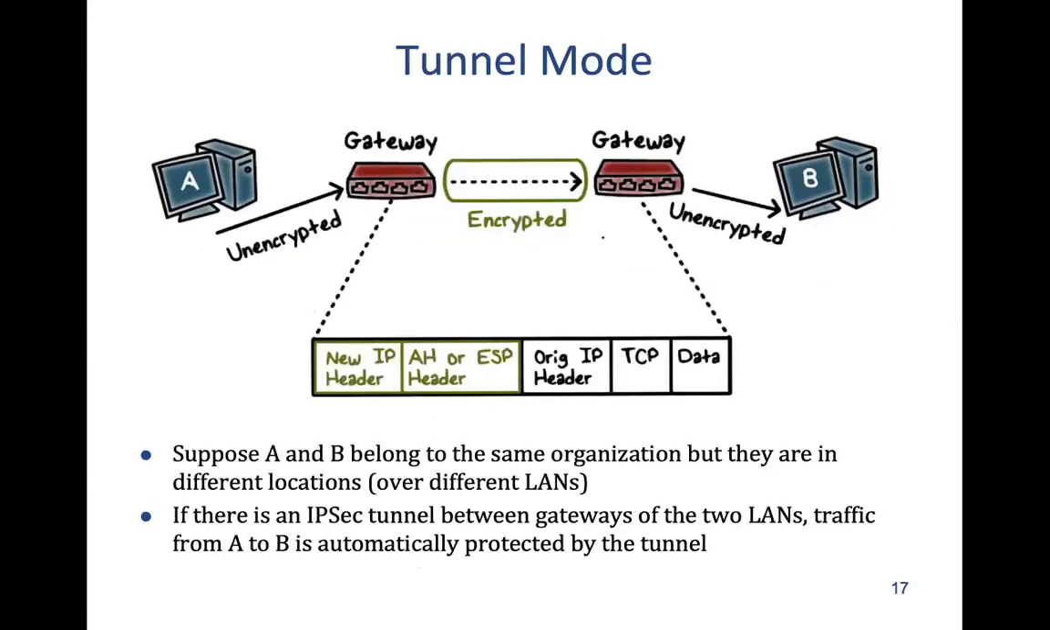Now we'll look at these in brief. First is tunnel mode, when we are creating a tunnel between gateways. We discussed that the two important things for creating a VPN are tunneling and encryption. Tunneling is essentially hiding the original IP packet.